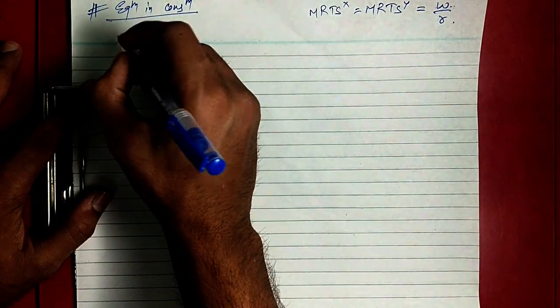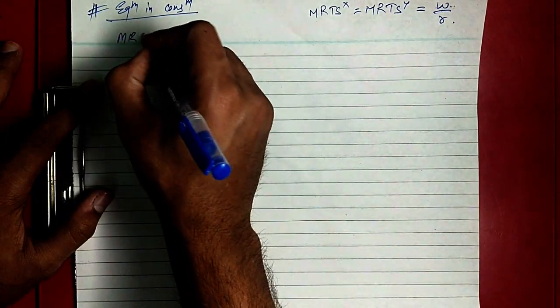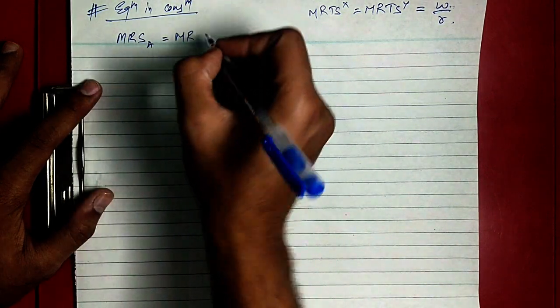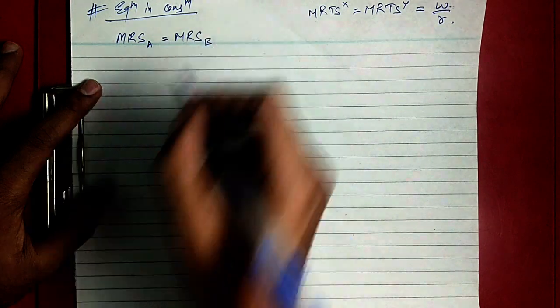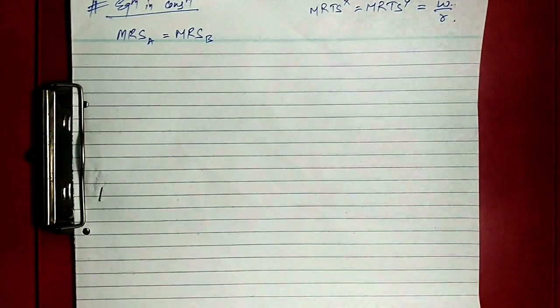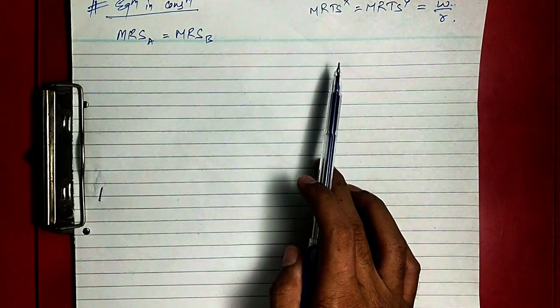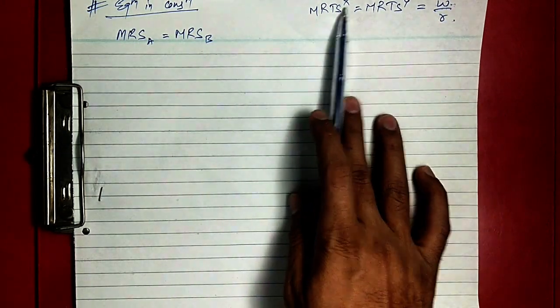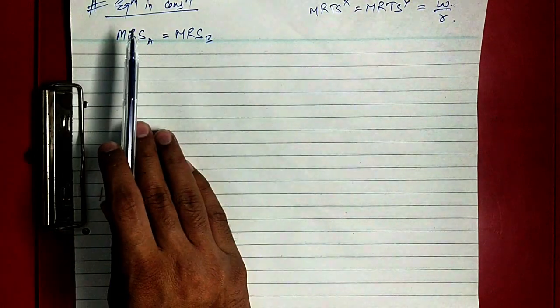So in consumption what will it be now? MRS of A should be equal to MRS of B, right? In production we did two goods and two factors: here the two factors are labor and capital, and X and Y are the two goods. Now we come to the consumer.